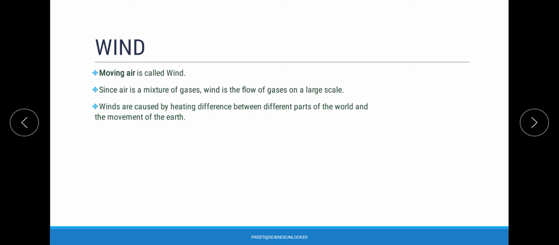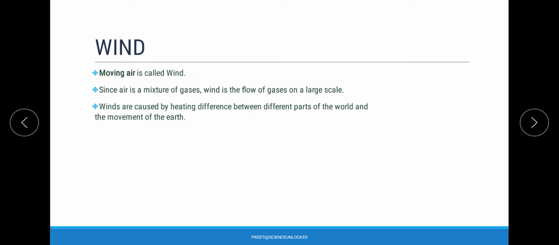When we learn about wind, we will understand that it is generally caused because of heating, that different regions on the earth get heated up at different rates. So different regions have different temperatures. As a result of that, overall heat will be created, overall wind will be created.